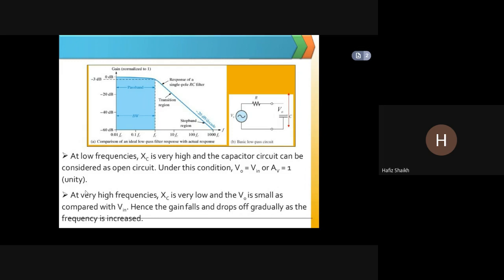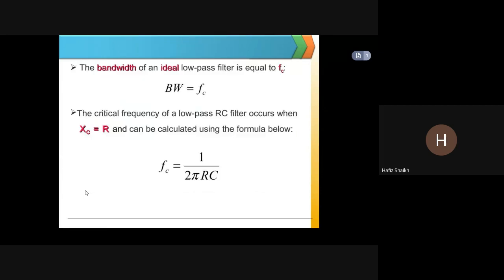At high frequencies, XC is very low and V0 is small as compared with Vin. Hence, the gain falls and drops off gradually as the frequency is increased. The bandwidth of an ideal low pass filter is equal to FC. So bandwidth BW is equal to FC.